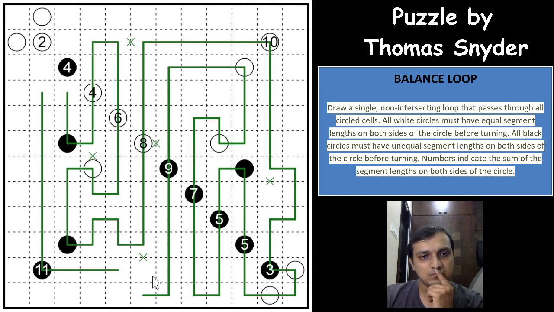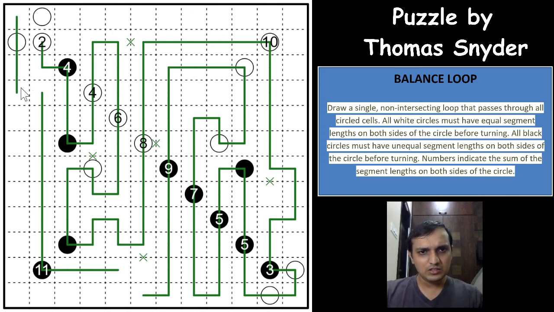Superb. And again, as you can see, if you connect both of these, the 4 will have an equal number of loop segments on both sides, and in another way, you will form a single closed loop here, which means it has to go up, and if it's turned this way, so the moment you turn this way, it will surely have to go up, and now if you can see, this circle will have an unequal number of loop segments, right?